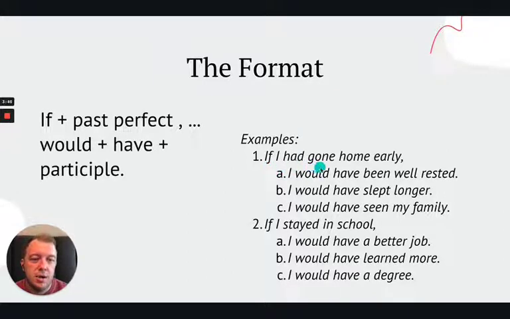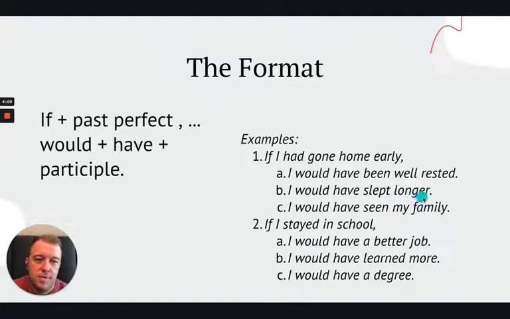If I had gone home early, I would have been well rested. Okay? So see here, we just have I would have been. Okay? That's the participle. And then well rested with the last part there. Okay? Or we have, if I had gone home early, I would have slept longer. Okay? Slept is our participle.